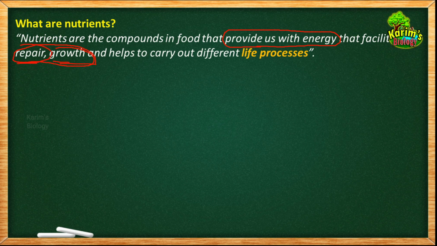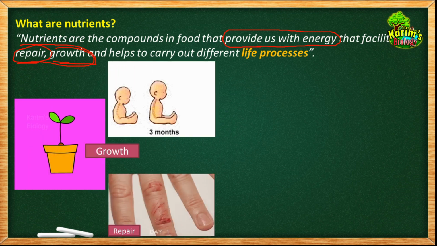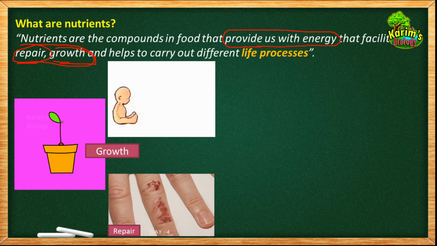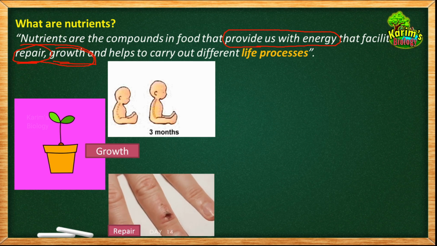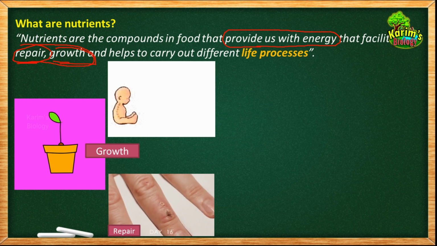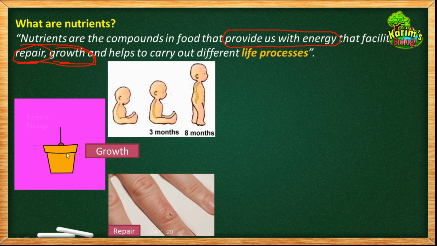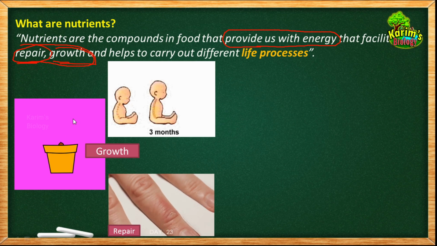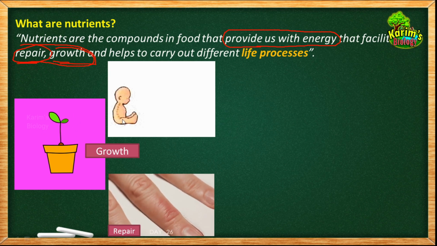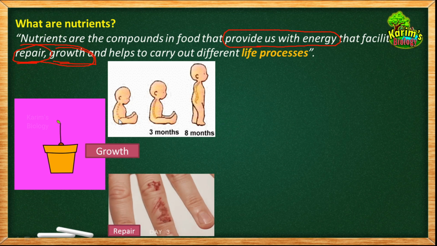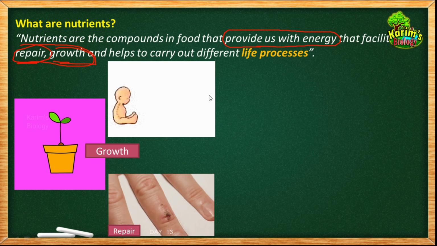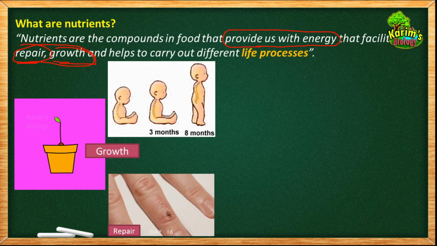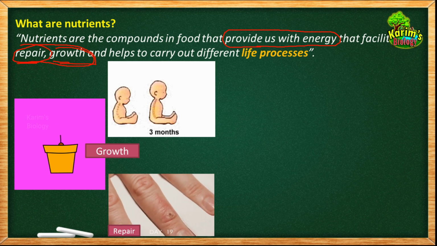Now let us see what it means by growth. I think that you already knew about the definition of growth. Growth is nothing but increase in the size of an organism. When you are born, you are very small. But as you grow up, after every month your body size increases. Right? As you can see in this picture, the plant is growing and it is increasing in its size. And the baby here, when he was born, he was small. But as he grows, after every month, his body size has been increasing. So this is called growth. When your body size increases, that is called growth.